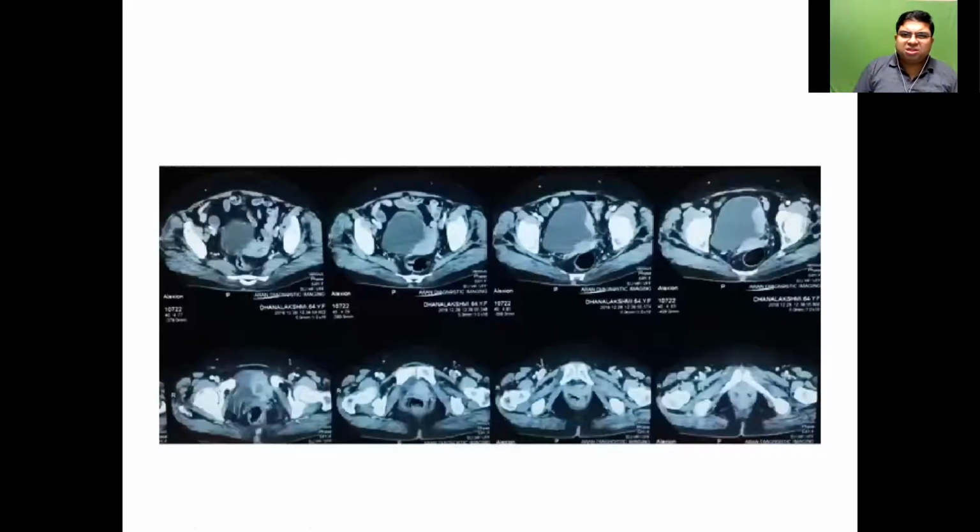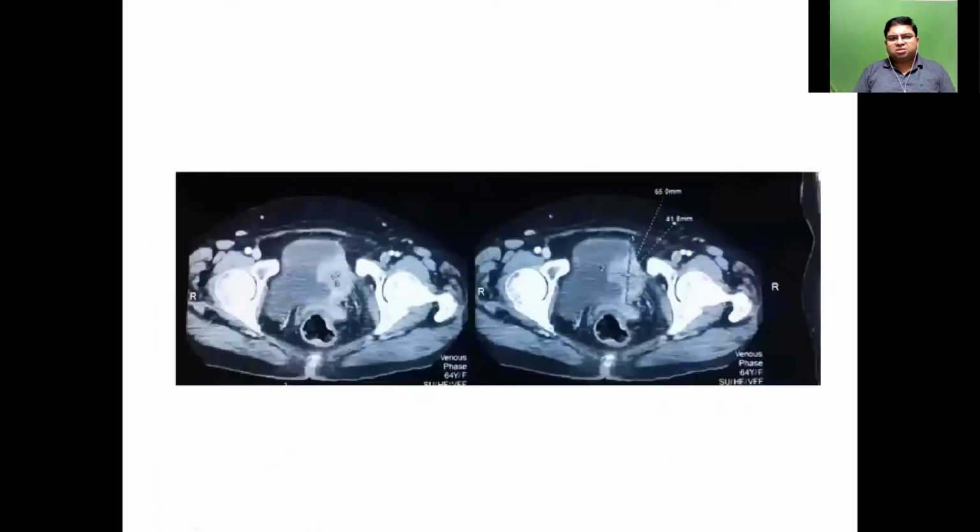So the next step, you do a CT scan in this case, and you see the CT scan of the KUB and the pelvis. There is a contrast enhancing mass in the bladder, and it appears there's a loss of the fat planes on the side of the bladder tumor. That is very much suggestive of a muscle invasive pattern from the CT scan per se.